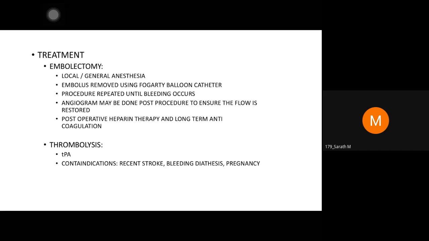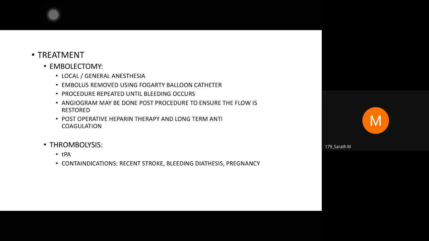It is called conventional angiography. When it is not a critical thing, and you suspect it's not an MI, like here, if it is chronic limb ischemia, then you can go for MR angiogram, wherein a contrast is given and you study the arterial system, or you can do a CT angiogram, which is a radio hazard material, but still it is a good investigation of choice. So these two are gold standard. Conventional is the gold standard.